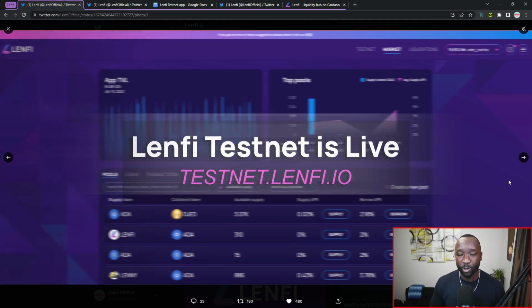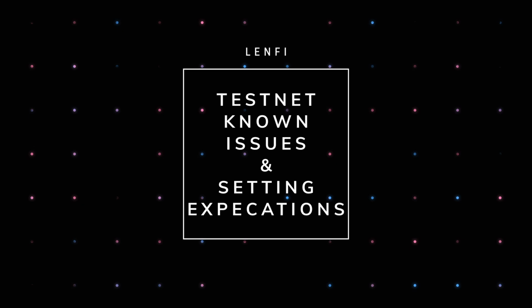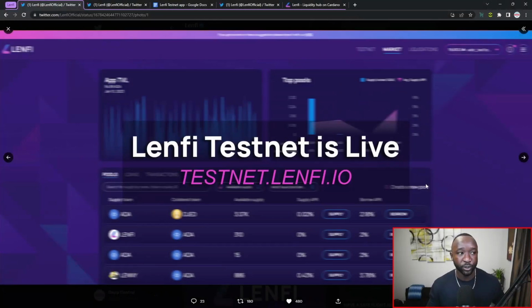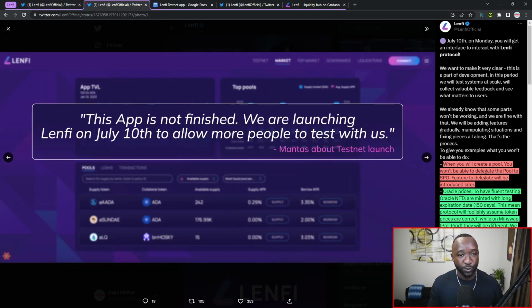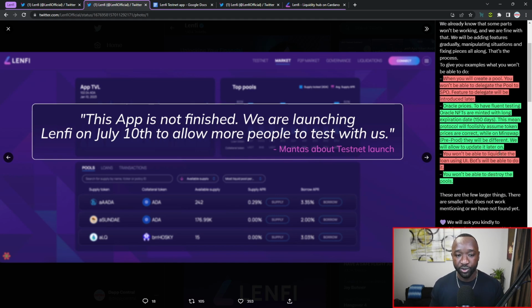But before I do that, I want to break down what is actually functional and what we can expect for the team to add in the near future in terms of functionality. Now, this was released by the team about a week ago, and it states that this app is not yet finished, and the team is launching Lenfi on July 10th to allow more people to test with them. What I want to do is briefly touch on 4 pieces of the protocol which are not yet functional. However, the team is aware and they'll be working to integrate this as they iterate and improve on their testnet.